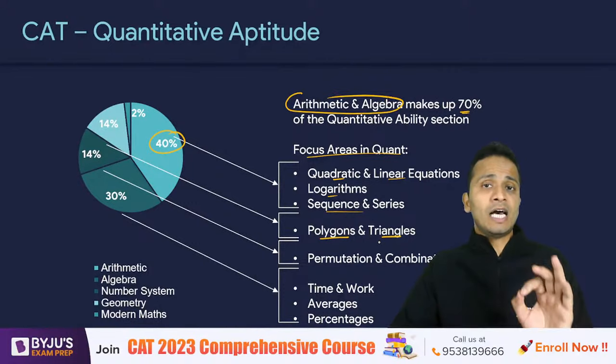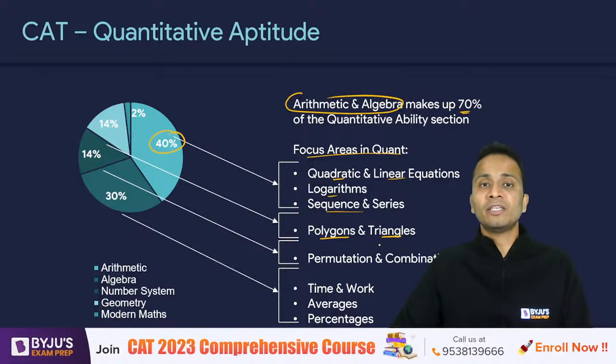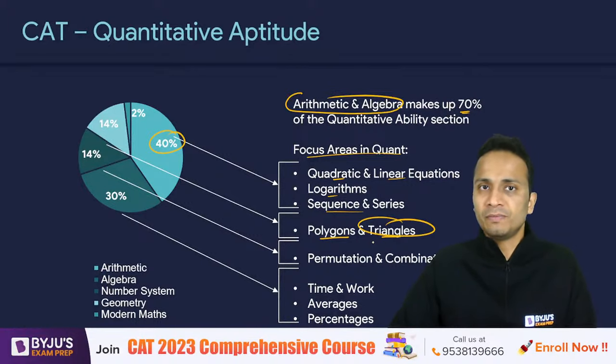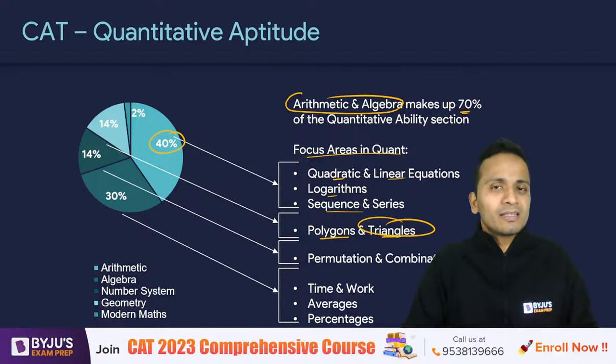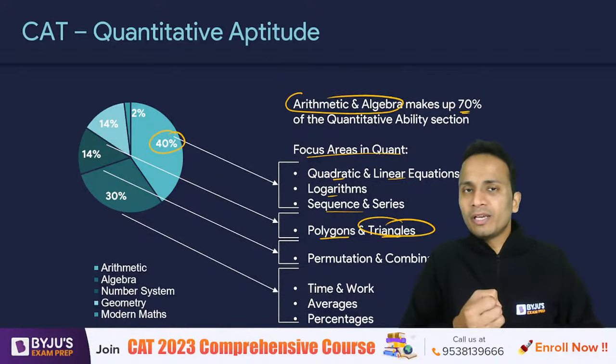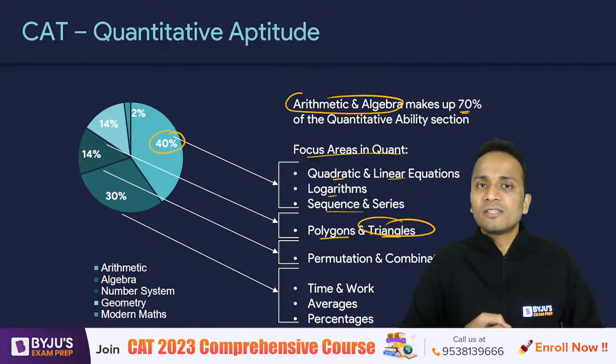Now, triangles, I have been saying this particular thing to all my students again and again. Triangles is the backbone of geometry. If you are done with triangles, if you remember each and every property and each and every theorem in triangles, then other areas like polygons, quadrilaterals, circles will become very easy for you.